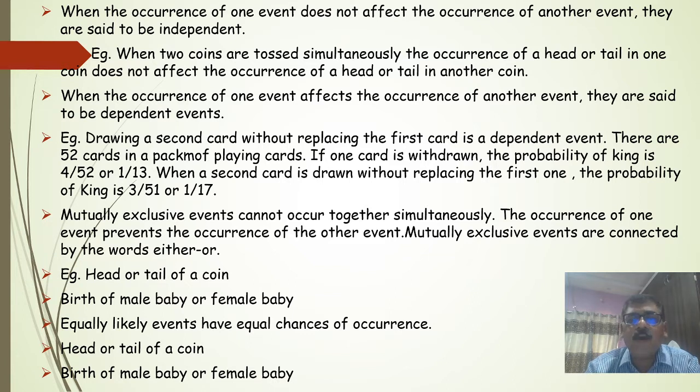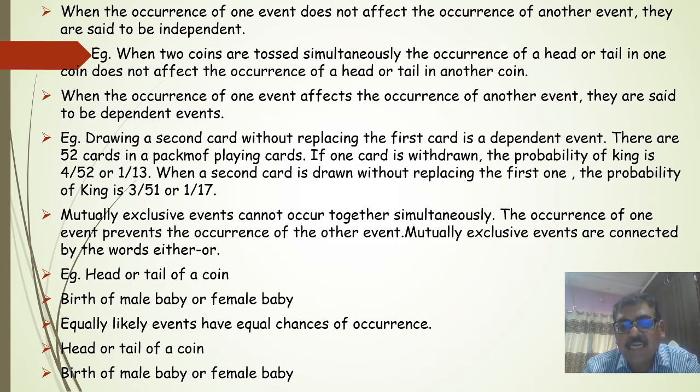And when the occurrence of one event affects the occurrence of another event, they are said to be dependent. For example, drawing the second card without replacing the first card in a pack of playing cards is a dependent event. There are 52 cards in a pack. If one card is withdrawn, the probability of a king, there are four kings, so any one king may be drawn, the probability will be 4 divided by 52, or in a simpler way, 1 by 13.